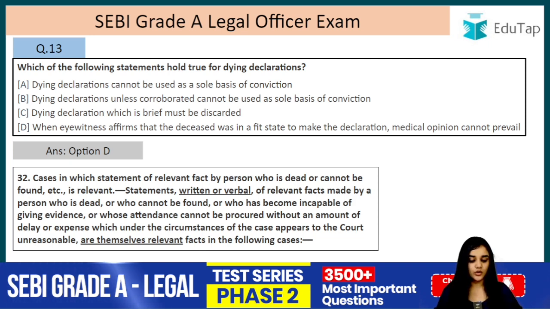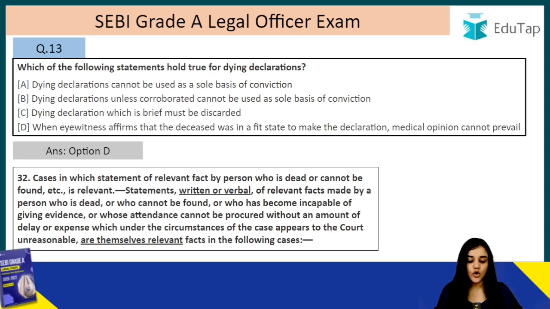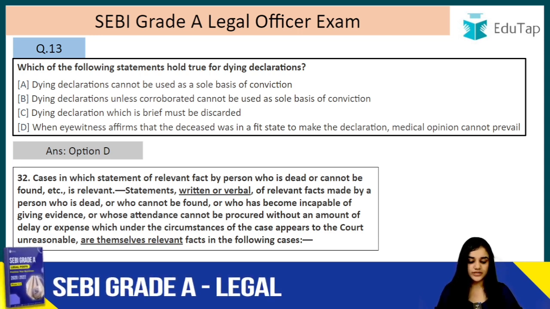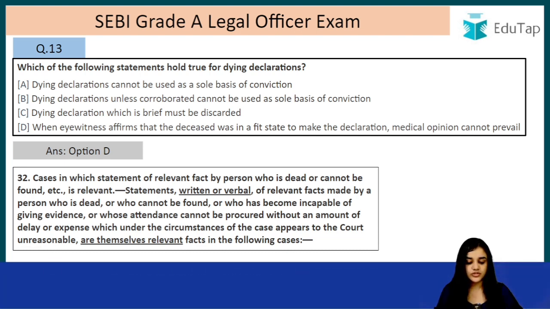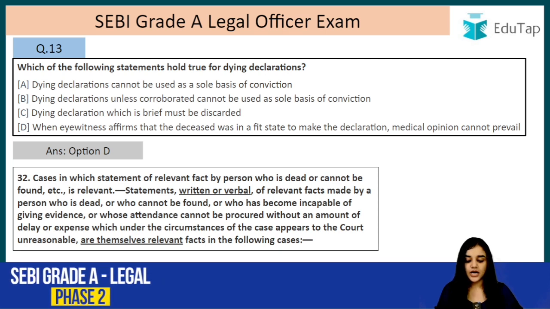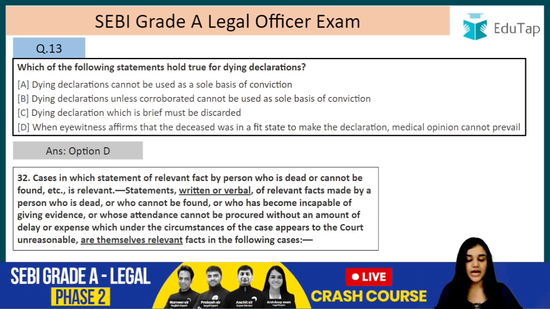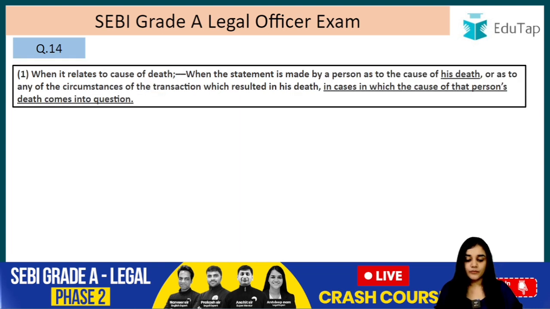So statements, oral or written, of relevant facts made by a person who is dead or who cannot be found, or who has become incapable of giving evidence, for example due to any incapacity, it can be due to age, it can be medical reasons, or whose attendance cannot be produced without an amount of delay or expense which, under the circumstances of the case, appears to the court unreasonable, are themselves relevant facts in the following cases, when it relates to the cause of death.